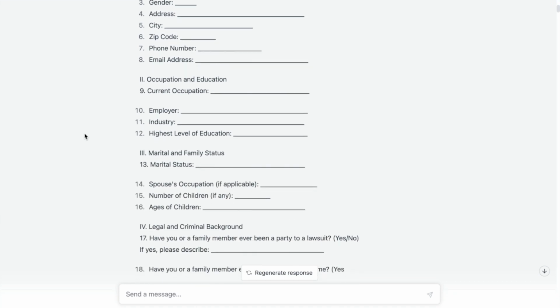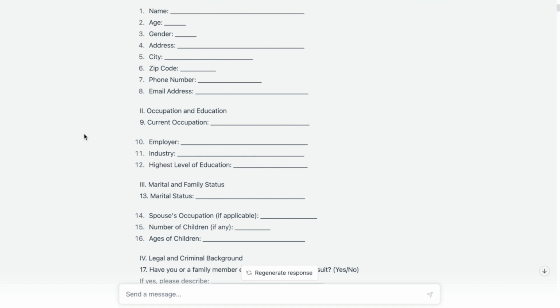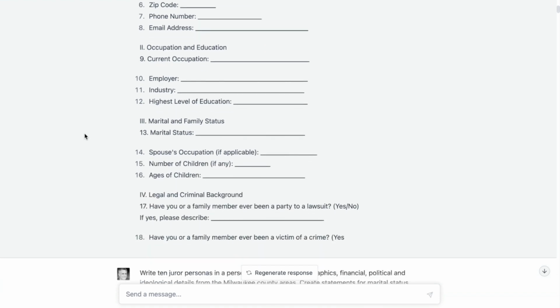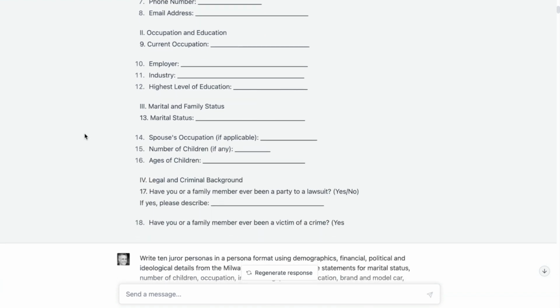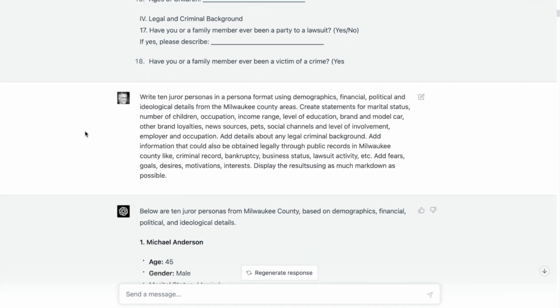So you can see it gives me some information about just short of 20 different attributes about a person. I did not verify whether or not these are actual juror cards that are used in Milwaukee County, but I then used this to write 10 juror personas. The other part that I was experimenting with here was that I wanted to specifically ask it for demographic information that might publicly be available in this region.